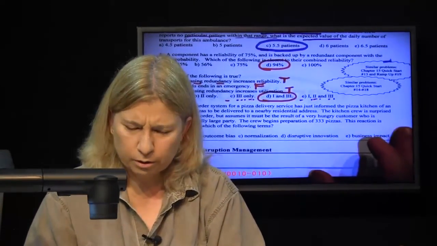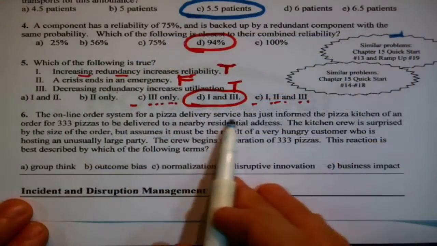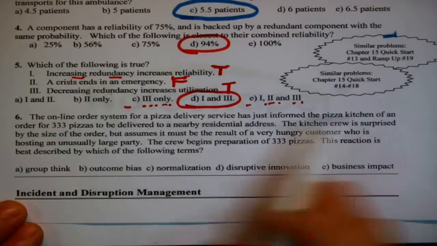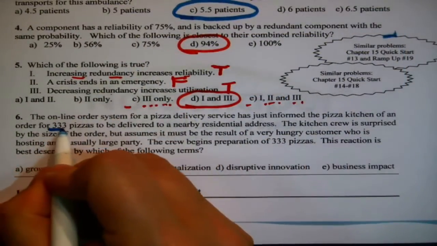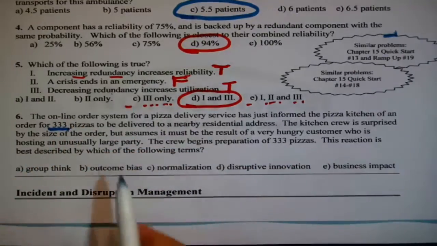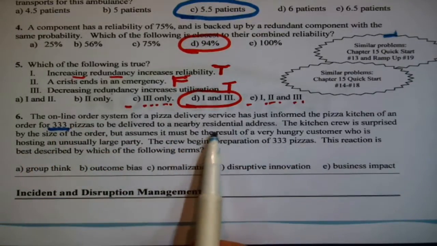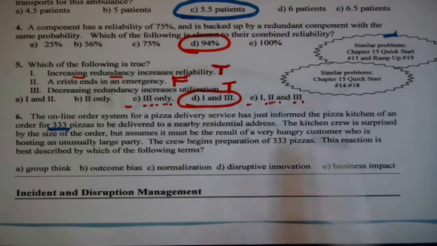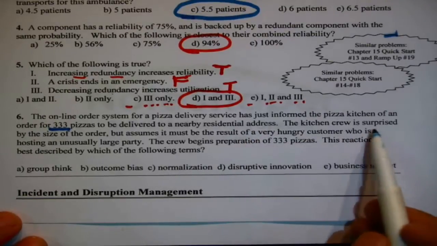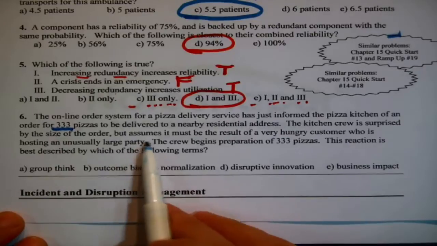All right, so last question. Oh, another keywordy kind of question. The online order system for a pizza delivery service has just informed the Pizza Kitchen of an order for 333, it's an odd number, pizzas being delivered to a nearby residential address.